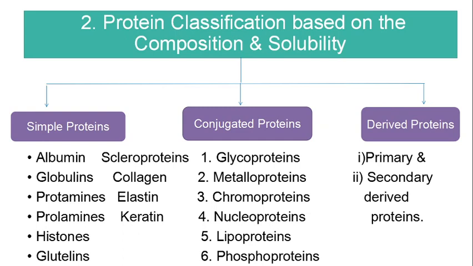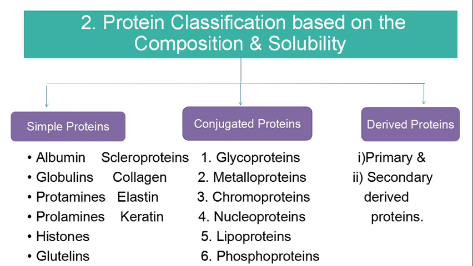Then proteans is an insoluble product produced with the help of enzymes or very dilute acids on the native proteins. If you add any dilute acid or enzymes to the native structure of the protein, it will be denatured. That kind of product which is obtained due to the action of dilute acid and enzyme is said to be proteans. Example for these proteans include fibrin, which is formed by the action of thrombin on fibrinogen in blood.